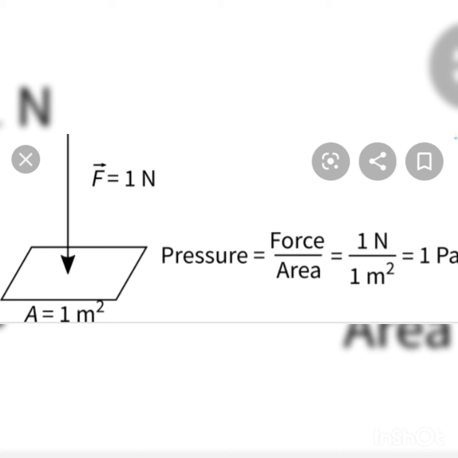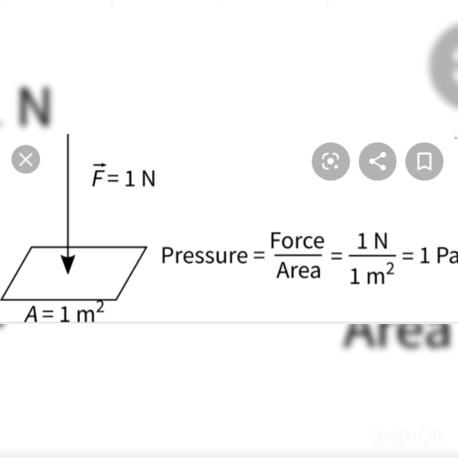The unit of pressure is known as Pascal, having symbol Pa, which is named after the physicist Pascal, who discovered the law of transmission of pressure in case of fluids. And later the law is proposed as Pascal's law.